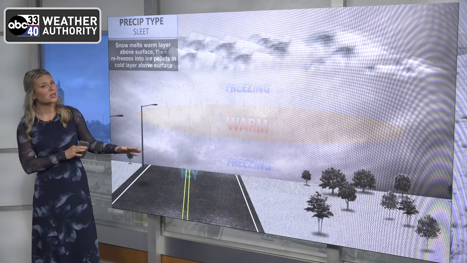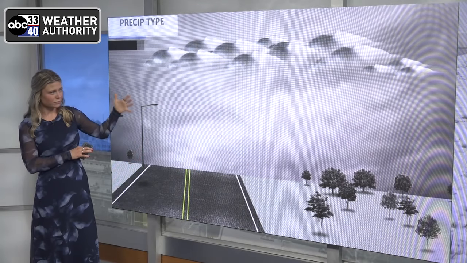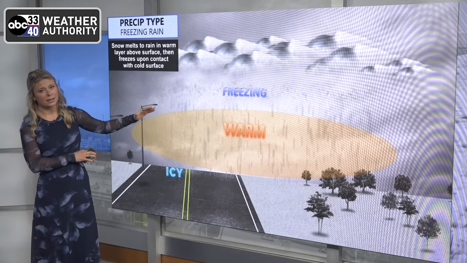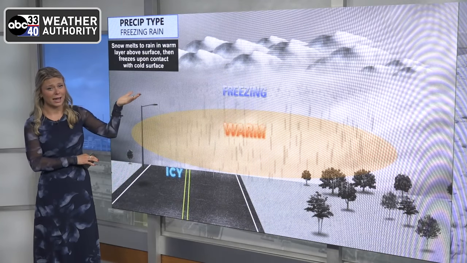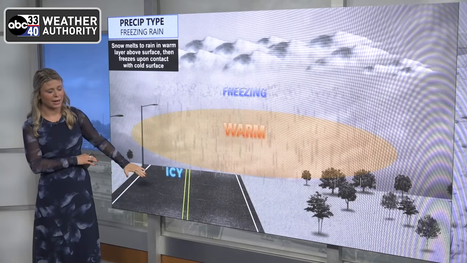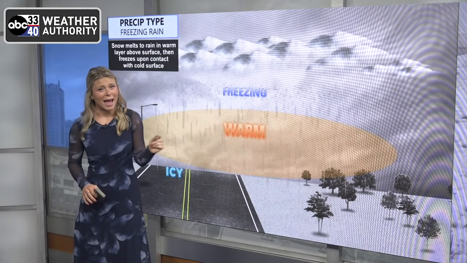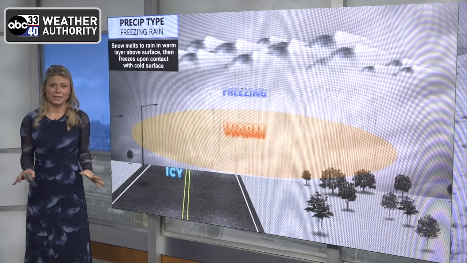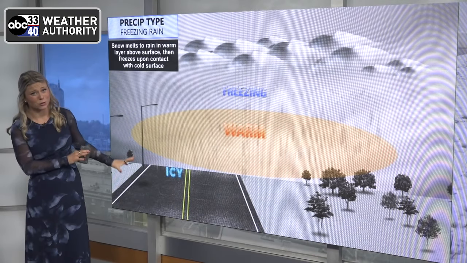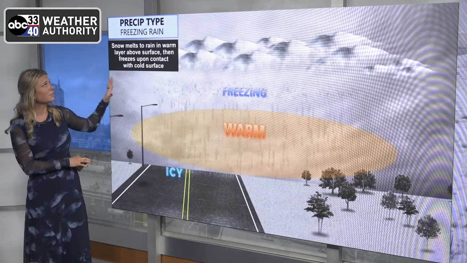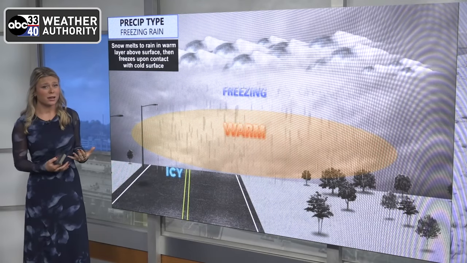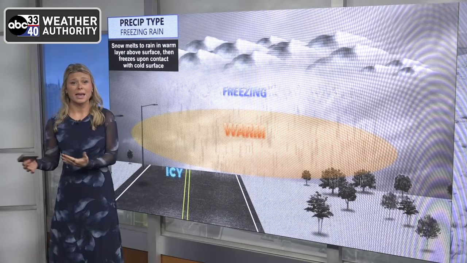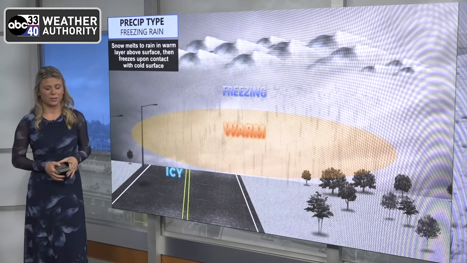And it's pretty similar to freezing rain as well. We're going to see that thicker layer of warm air above freezing air in the atmosphere between the clouds and the ground level. But when the ground is at the freezing mark, the rain quickly freezes to any surface that it sticks to, and this is what can be extremely dangerous. So if you ever hear freezing rain, just know that that's likely going to impact your commutes or really any surfaces that that freezing rain touches.